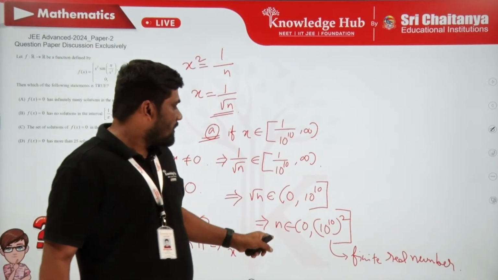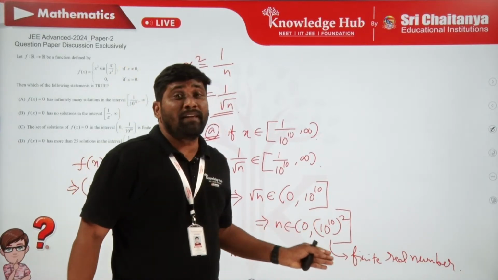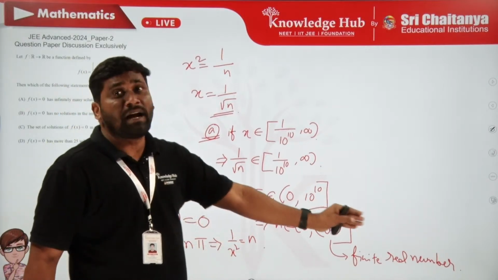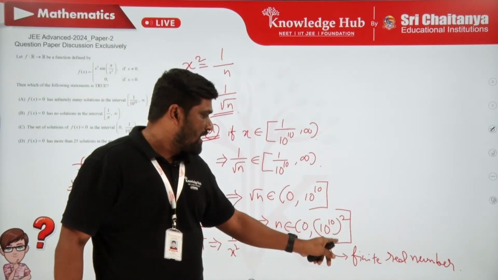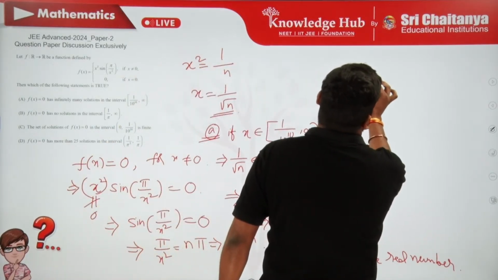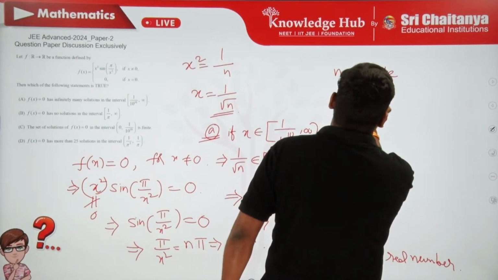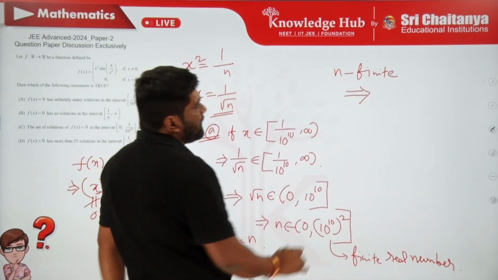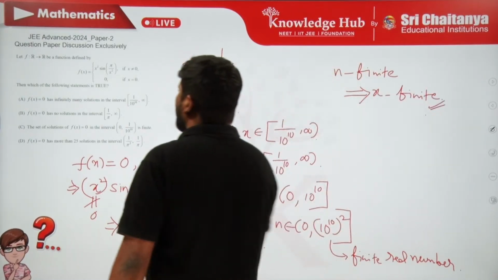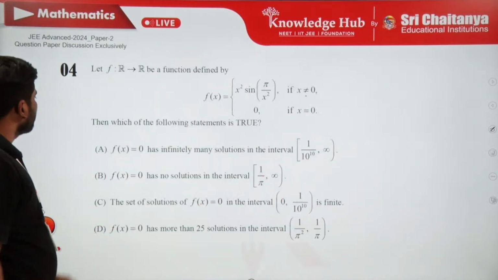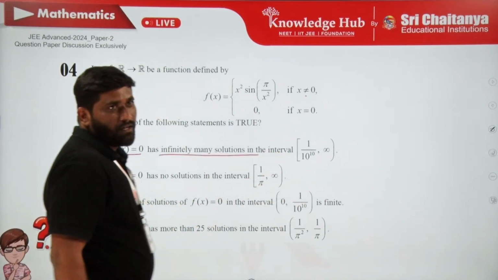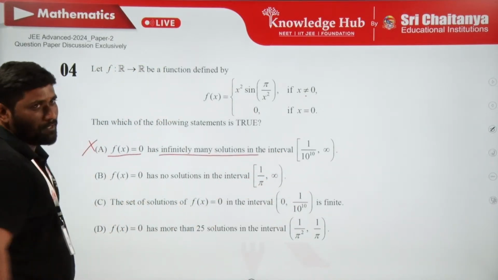So there are finitely many, not infinitely many, because this is a finite real number. Therefore n is going to be finite, and if n is finite, obviously the number of x is going to be finite. But in the first option, he is saying that f of x has infinitely many solutions in this interval. So this option is going to be wrong.